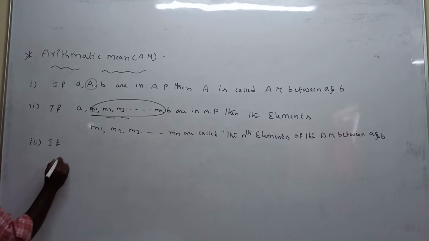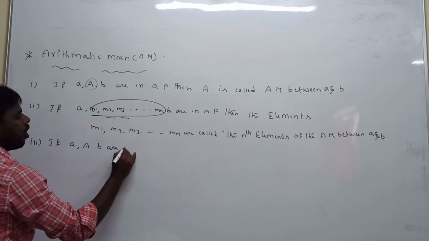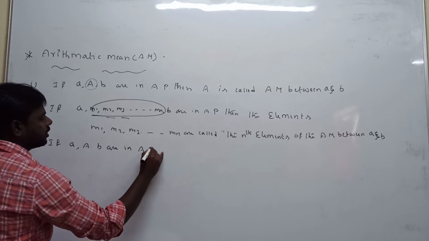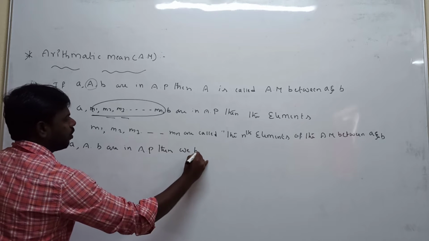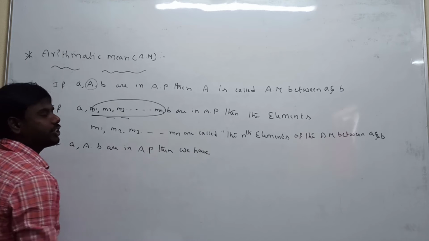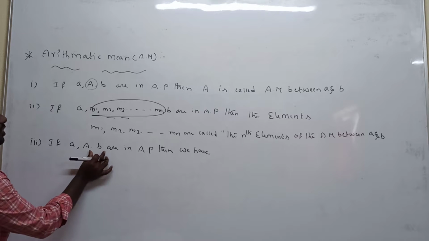If small a, capital A, b are in arithmetic progression, then we have the definition of arithmetic progression: the difference between any two terms is the same. So this difference is equal to this difference.